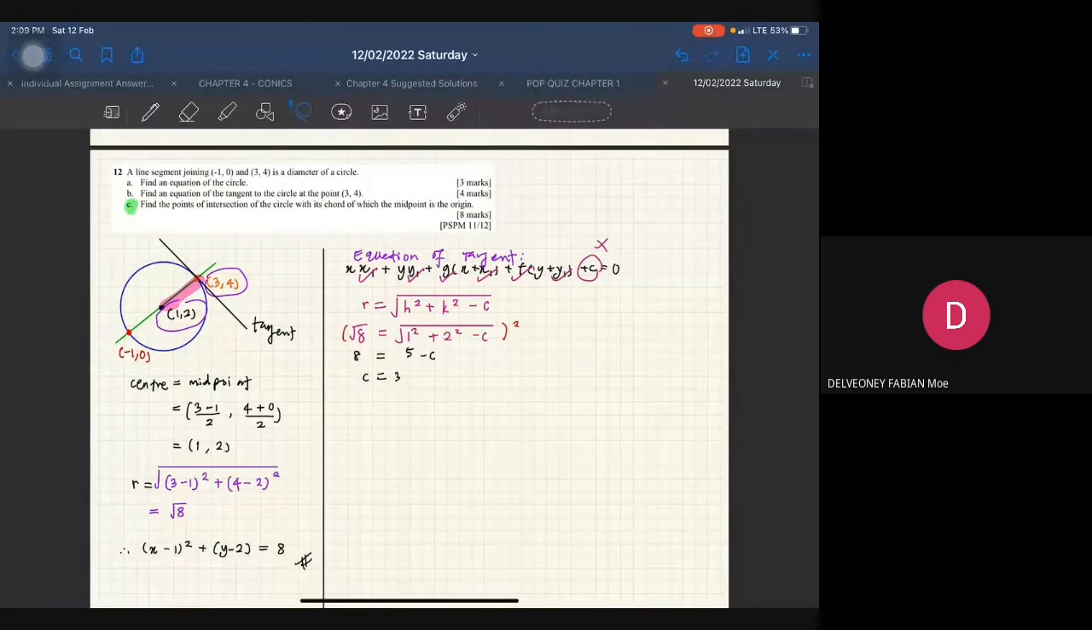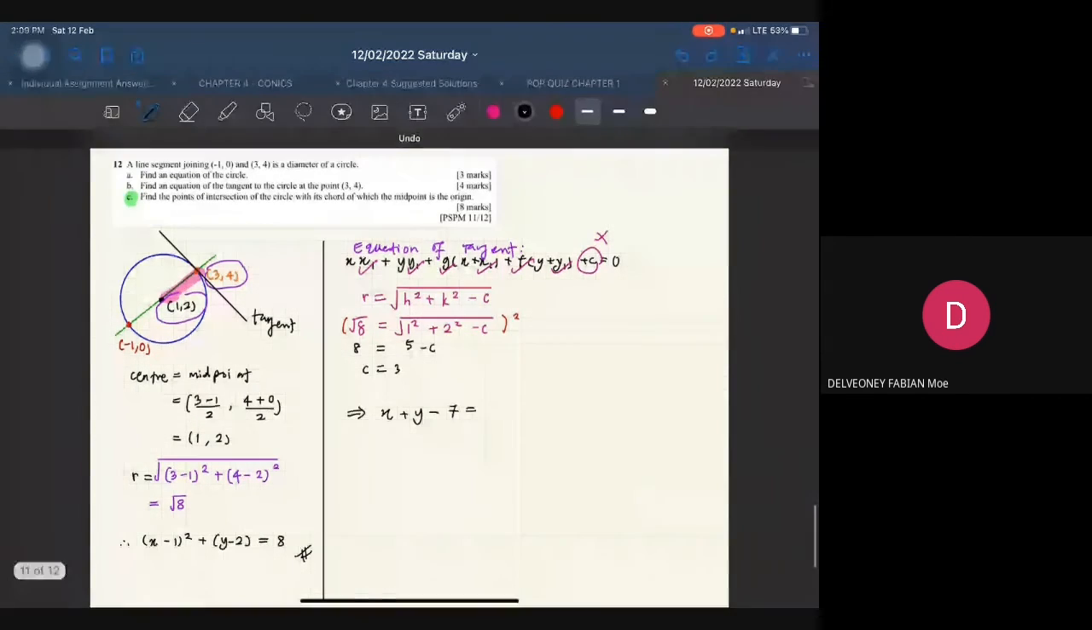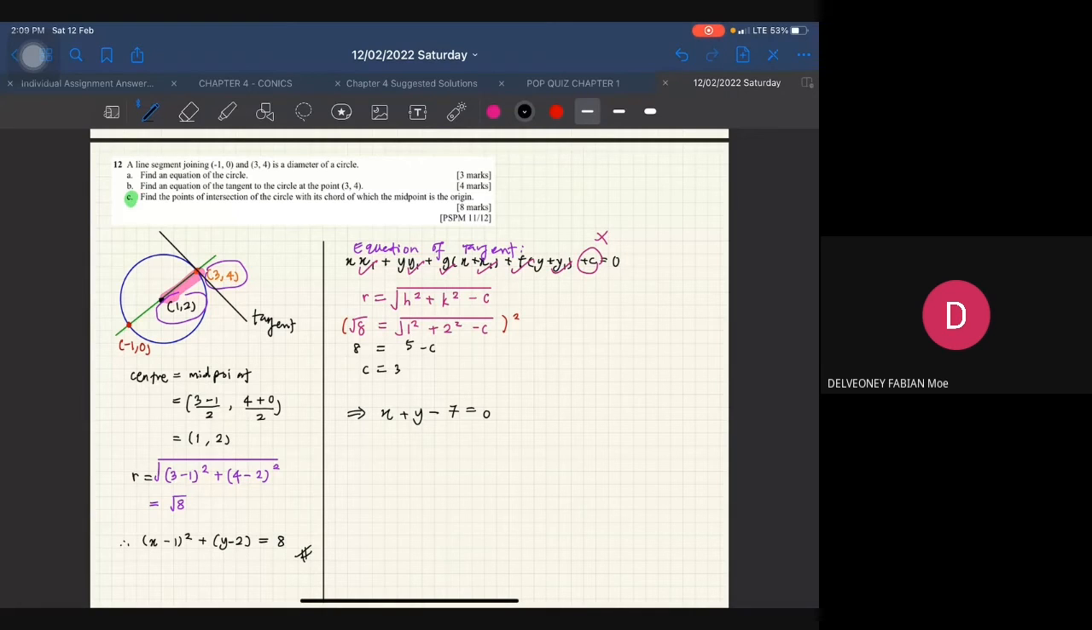Okay, sikit je lagi. C is equal to 3. So just masukkan sahaja ke dalam equation yang ini. Okay, substitute. And then you will get equation of the tangent is equal to x plus y minus 7 equal to 0. Okay, so ini adalah equation of tangent kita. Okay, so part C, paling complicated punya part.